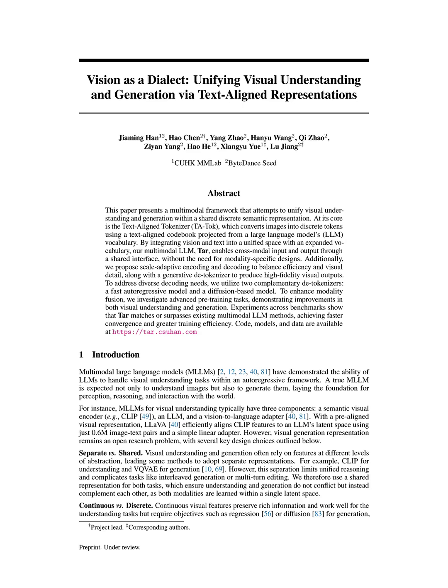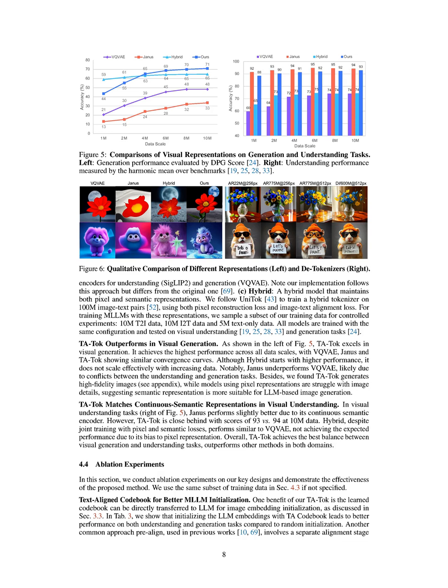Theoretical benefits of employing a shared, discrete representation in TATOC include the facilitation of unified reasoning across visual understanding and generation tasks, as both modalities are learned within a single latent space. This contrasts with traditional methods like VQVAE or separate encoders, which often lead to conflicts between understanding and generation due to their reliance on distinct representations.